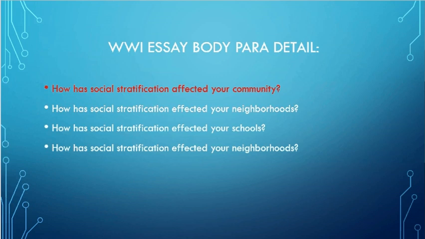Remember, in a general way, you're answering how social stratification has affected your community. Within the body paragraphs, you need to answer the question of how has social stratification affected your neighborhoods? How has it affected your schools? And I said neighborhoods again. I kept forgetting to change this. I'm so sorry, guys. How has it affected your jobs? So, with that, that's what you have to do in each body paragraph.